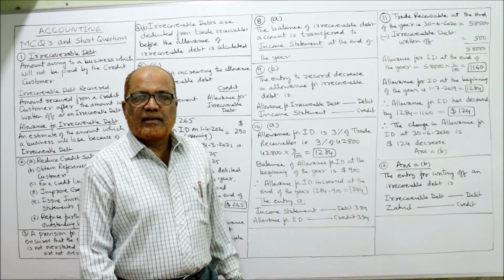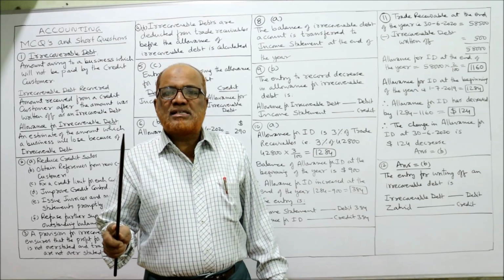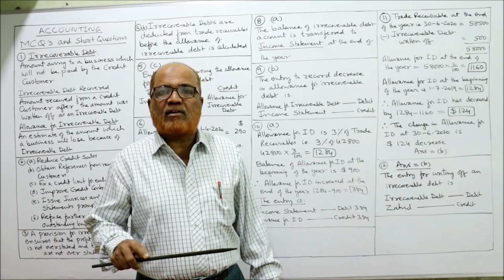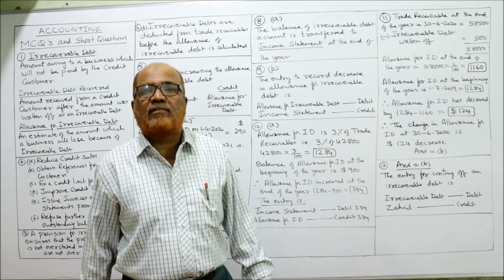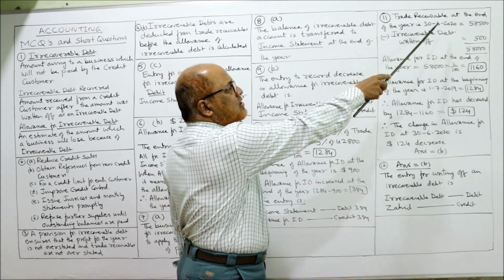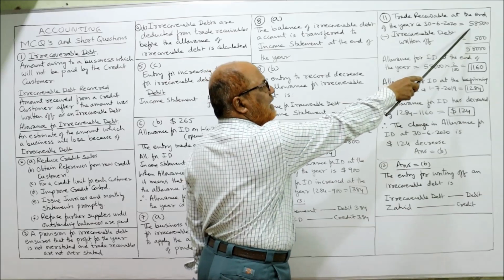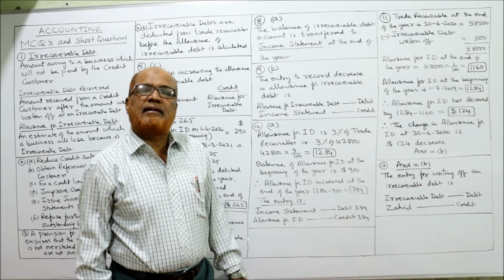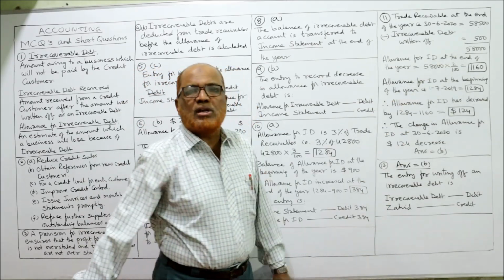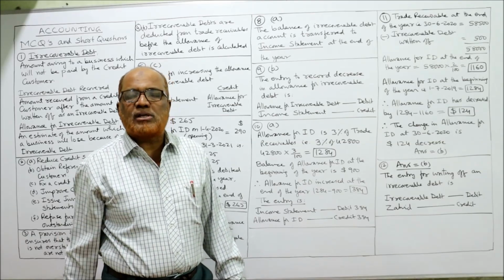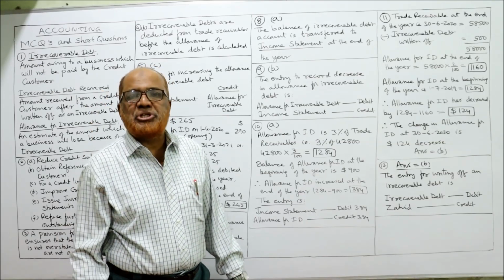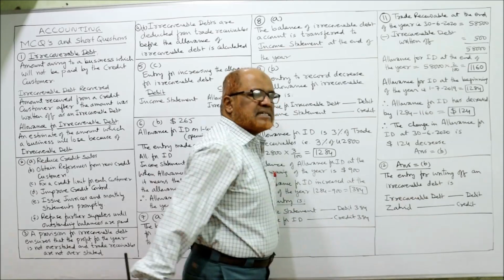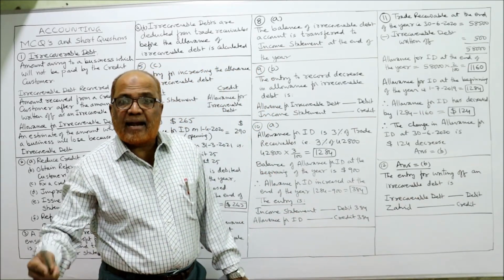Now we'll calculate. First of all, from trade receivable, deduct irrecoverable debt. After that you calculate allowance for irrecoverable debt. So the trade receivables at the end of the year, that is 30th June 2020, is 58,500 less irrecoverable debt written off 500. Deduct $500. So 58,000 remaining. On this 58,000, allowance for irrecoverable debt 2%. So allowance at the end of the year, 58,000 into 2 by 100, 1160. 1160 is the allowance at the end of the year.